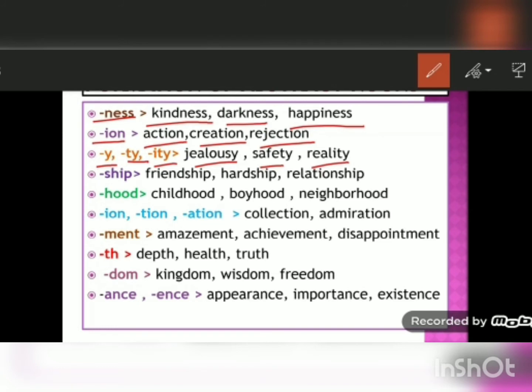If jealous is given, we can make it into the abstract noun jealousy, safety, reality. By adding SHIP: friendship, hardship, relationship. By adding HOOD: childhood, boyhood, neighborhood.